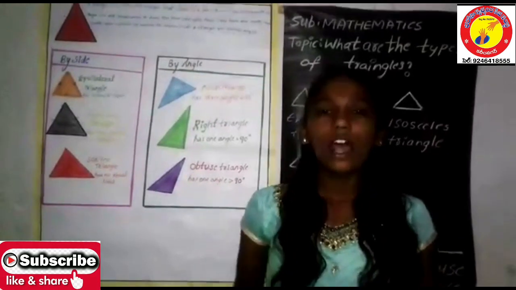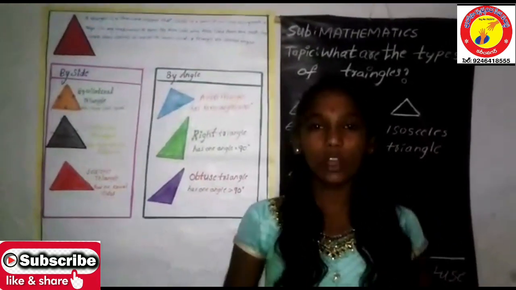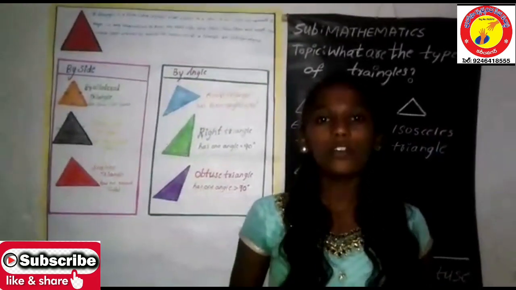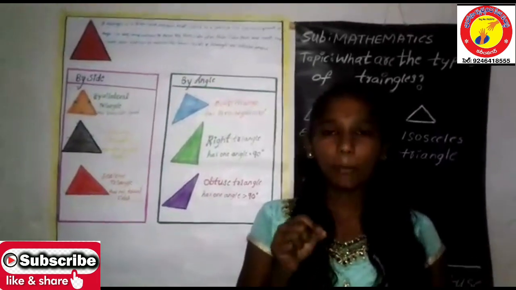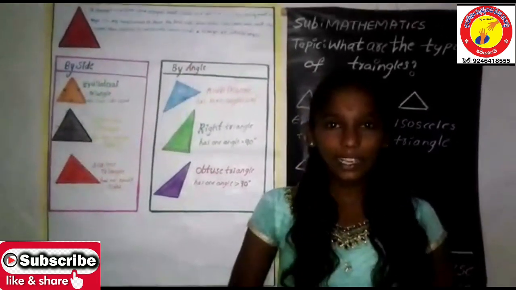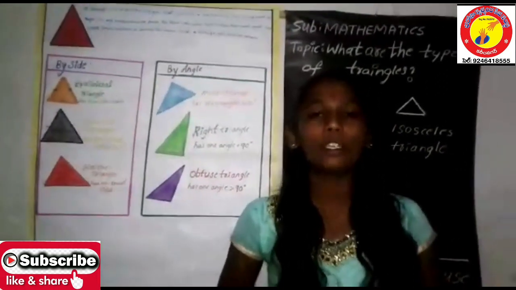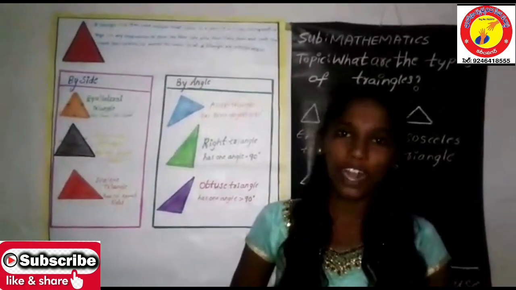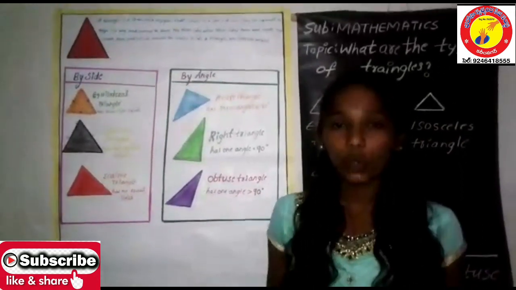Yes. So friends, again we go from one place to another place. We travel from one place to another place. So when we go, we observe the traffic signals and road signs, isn't it? So they appear in the shape of a triangle, isn't it? Have you ever observed? Okay, so today I am going to teach you what the types of triangles are. Okay friends, but before that, let me tell you what actually a triangle is.